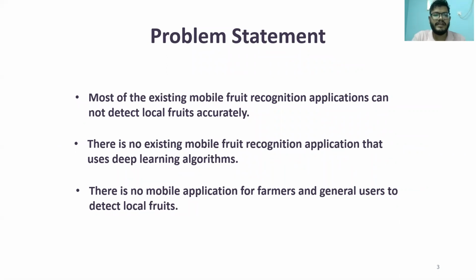For the problem statement, most existing mobile fruit recognition applications cannot detect local fruits accurately. There is no mobile fruit recognition application that uses deep learning algorithms, and there are no mobile applications for farmers and general users to detect local fruits.